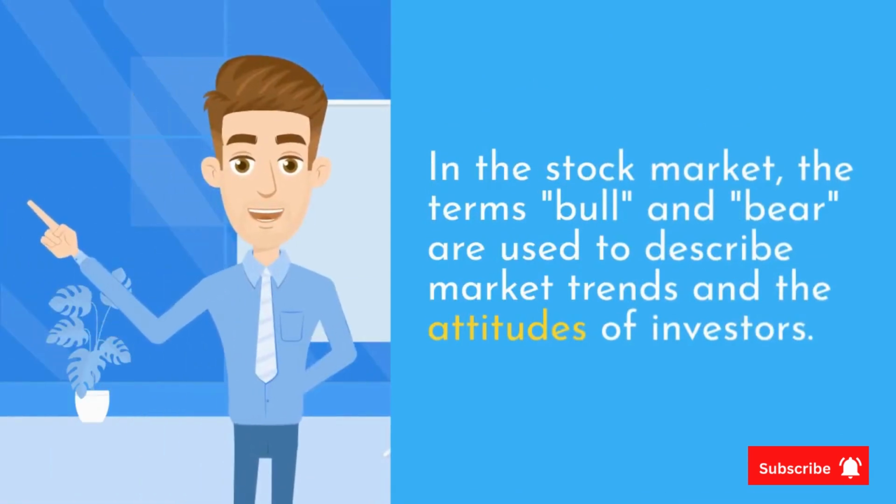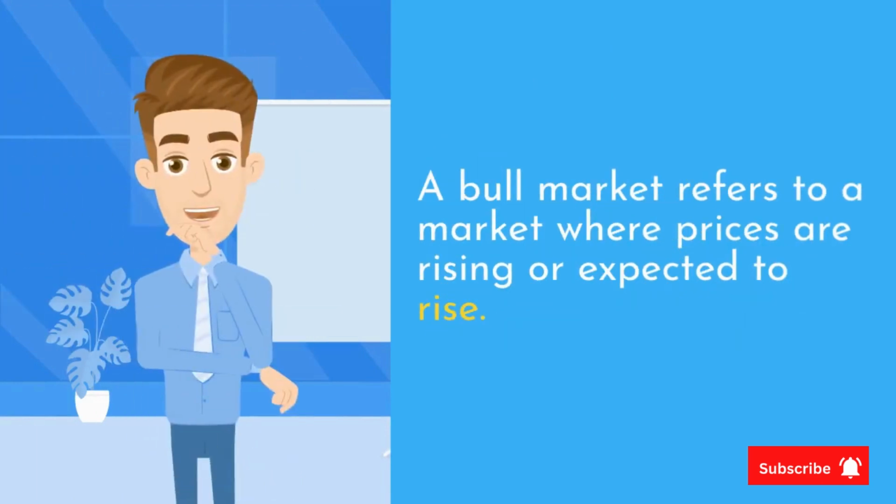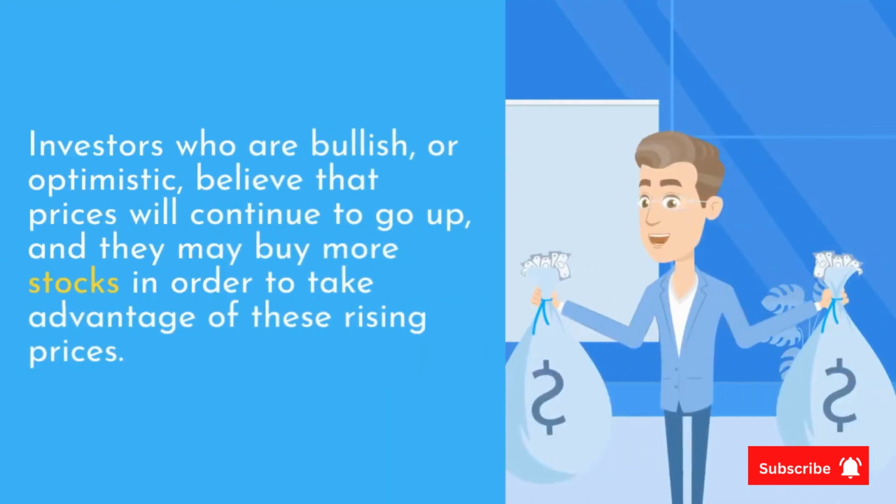In the stock market, the terms bull and bear are used to describe market trends and the attitudes of investors. A bull market refers to a market where prices are rising or expected to rise. Investors who are bullish or optimistic believe that prices will continue to go up, and they may buy more stocks in order to take advantage of these rising prices.